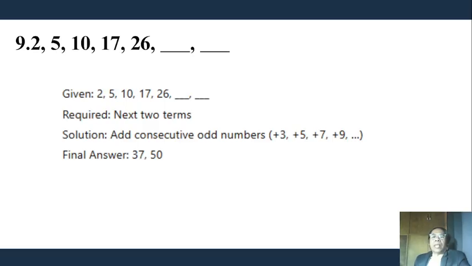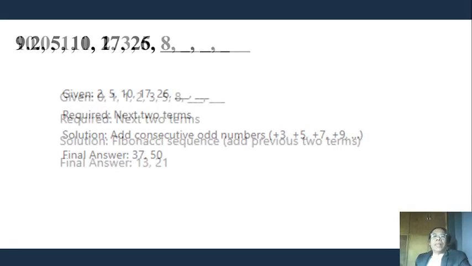Number 9: 2, 5, 10, 17, 26, and we require the next two terms. So add consecutive odd numbers. So we have plus 3, plus 5, plus 7, plus 9, and then 26 plus 11 is 37, and 37 plus 13 is 50. So the final answers are 37 and 50.